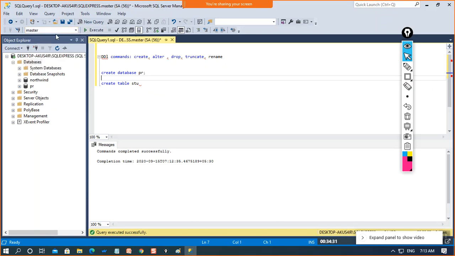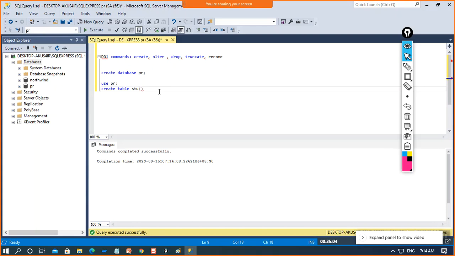Let us assume that for now I'm using the master database and now I want to change it. So I'll go with use PR. If you execute this command, you see it has changed the database from master to PR database. So this is how you can use a command, or else you can just go to the drop down list and change it. Okay. So now for creating the table, you have to follow this command: create table, table name.